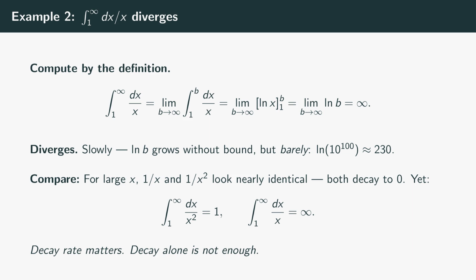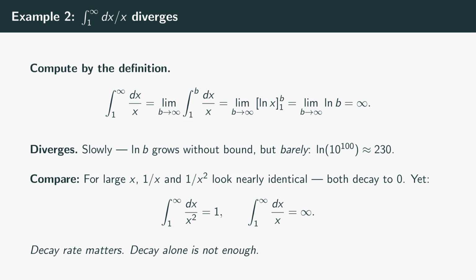Both functions are positive, both decay to 0 as x approaches infinity, and visually they look almost the same on a plot. But 1 over x doesn't decay fast enough. The lesson is sharp. It is not enough for an integrand to go to 0. The rate of decay matters. 1 over x decays like 1 over x, which is too slow. 1 over x squared decays 1 power faster, which is fast enough. The dividing line is somewhere between them. Where exactly? That's the p-integral table 2 slides from now.